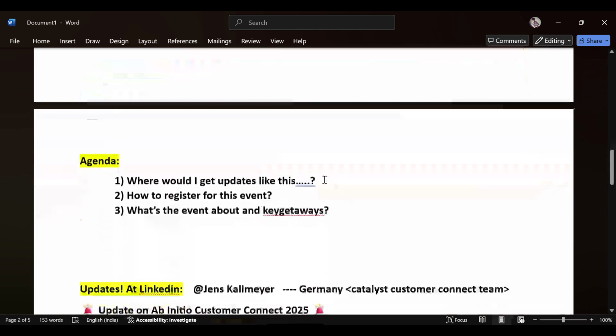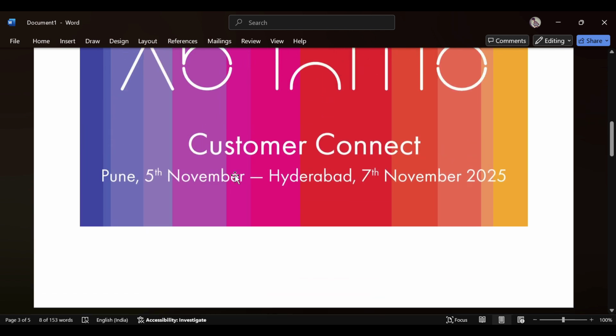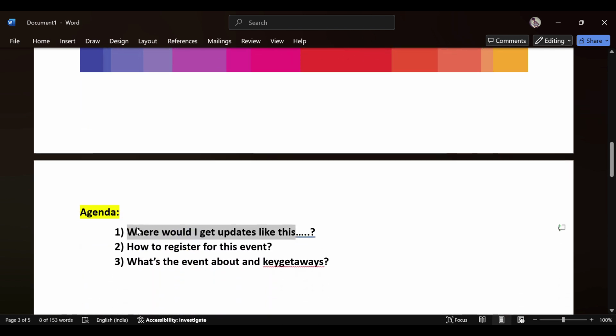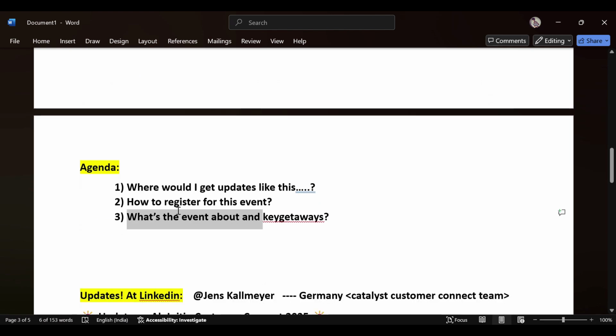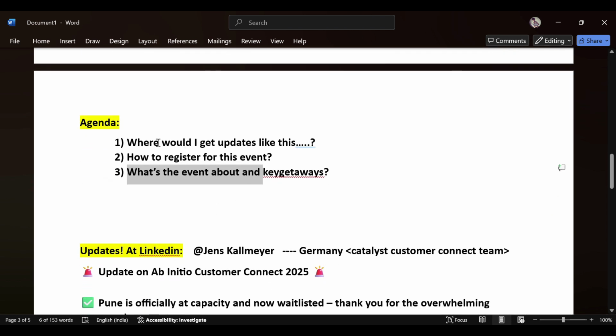So I brought three agenda items for our session. Where would I get updates like this? If you are missing these updates, then I will tell you where to get them. Then how to register, and then what the event is about. So these are the three questions. The first one: where would I get the updates?